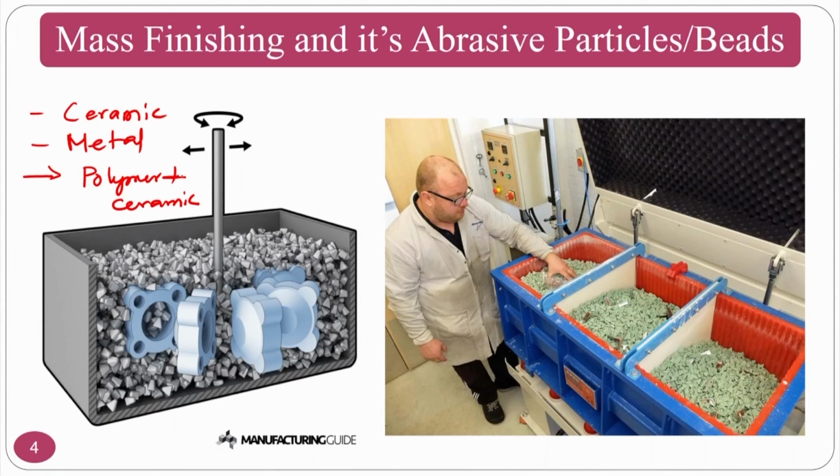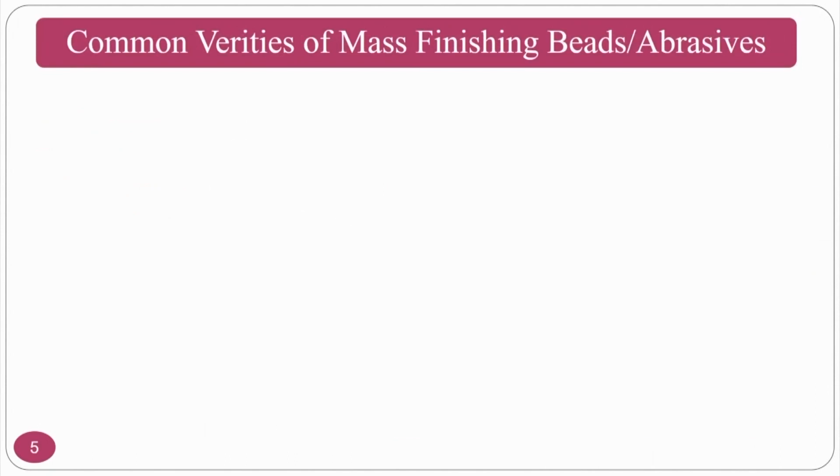Many companies produce many types of abrasive beads and abrasive bead shapes. So how to use them, and which type to use? If I have complex features or very thin structures, in that case it is very difficult to go for ceramic as well as metal, because interacting forces will be very high. For that reason, the researchers can go for polymer based beads, which have much higher strength, and also composite based, where polymers along with abrasive particles can be blended and made into beads.